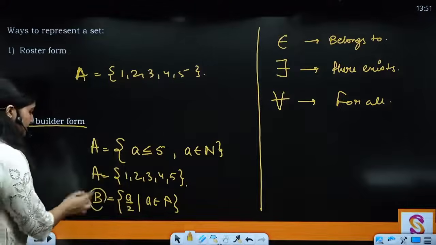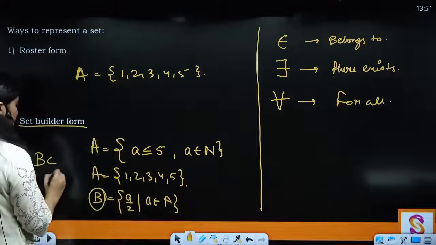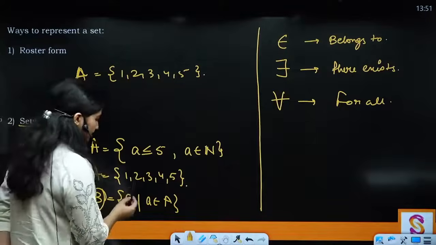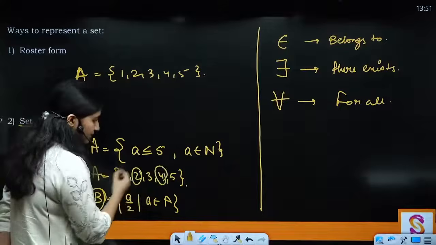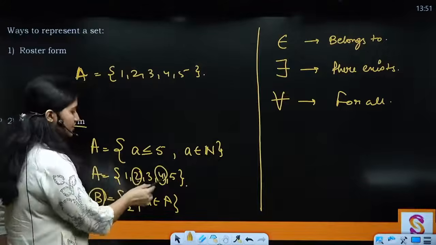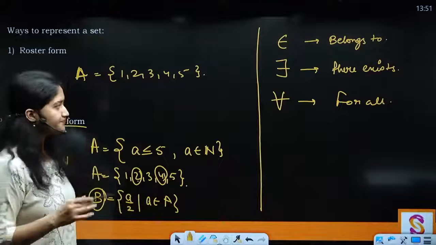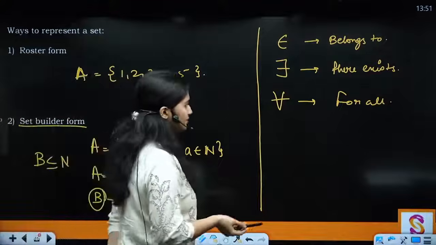And B is a subset of natural numbers only. So what are the elements that are going to come here? They are going to be the elements which are divided by 2 only, right? So the only elements that are going to come here are 2 and 4. Clear? So in this way you can state it.